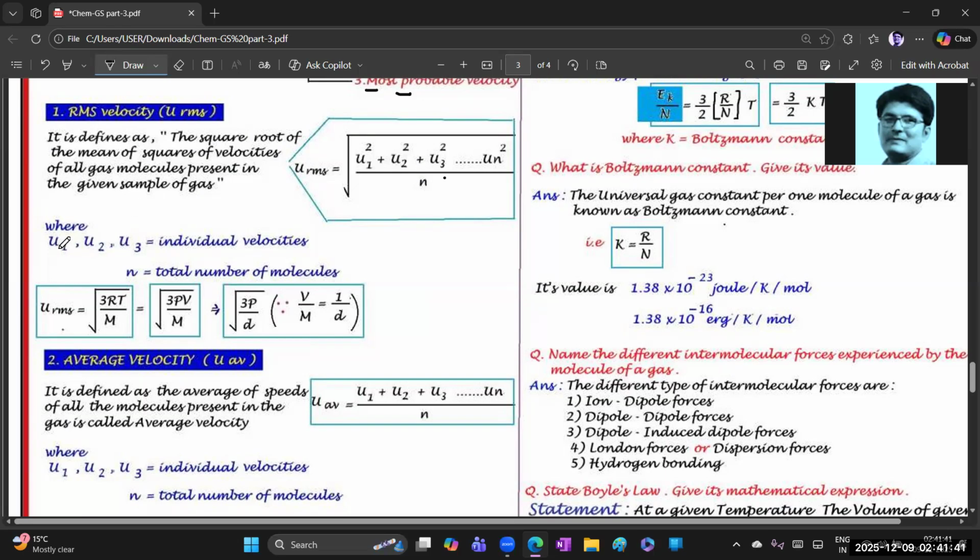Where I told you, U1, U2, U3 are the individual velocities of the gas molecules, and N is the total number of molecules. Okay, whereas URMS is equal to under root of 3RT by M, we can represent it.